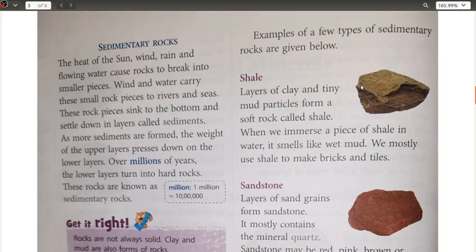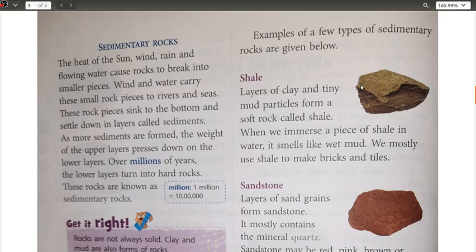of the sedimentary rock, that is known as your shale. The layers of clay and tiny mud particles form a soft rock called shale. When we immerse a piece of shale in water, it smells like wet mud. We mostly use shale to make bricks and tiles. So these layers of clay and tiny mud particles form a soft rock.